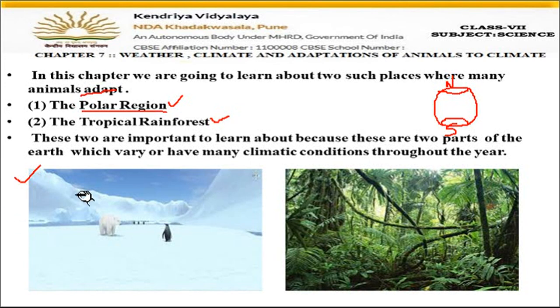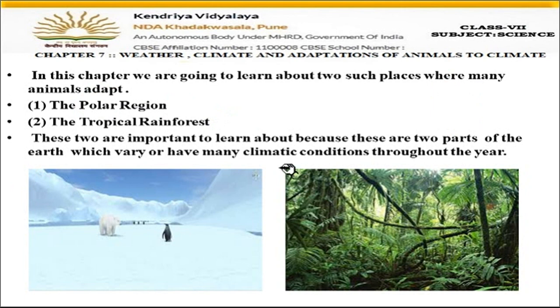Now you see, when everywhere there is only snow, how can an organism survive? It is very difficult for humans to survive in these areas, but still you can see some animals and some plants present in these areas. Why are they able to survive in that place? It is because of some changes in their body which help them to live in that particular area. So we have to study about the polar areas and tropical rainforest.